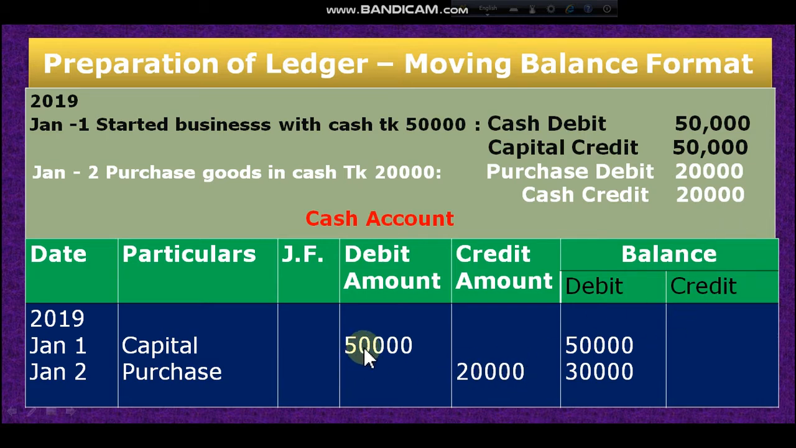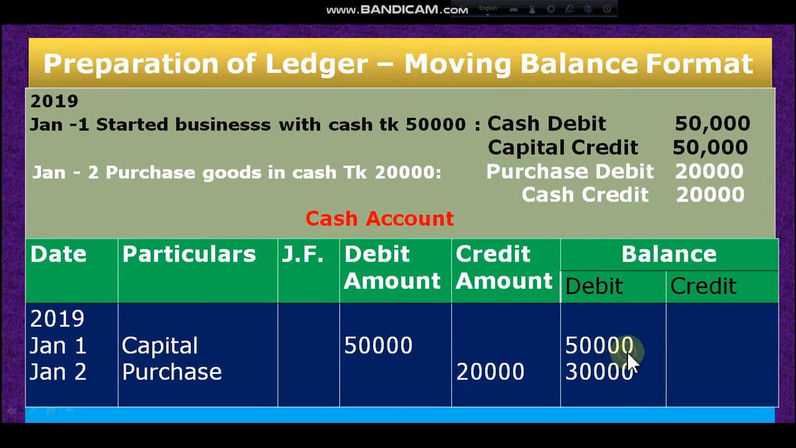Now balancing. Capital, debit balance, in credit 0, so the difference of debit and credit is 50,000. I have to write it on the debit side. Then we have debit balance 50,000 and purchase credit. So the debit and credit difference is 30,000. I have to write it on the debit side. Why am I writing the debit side? Because the debit side is greater than the credit side. Credit side is 20,000, debit side is 50,000. So the difference is 30,000. Then I have to write the debit side. I think all of you understand.